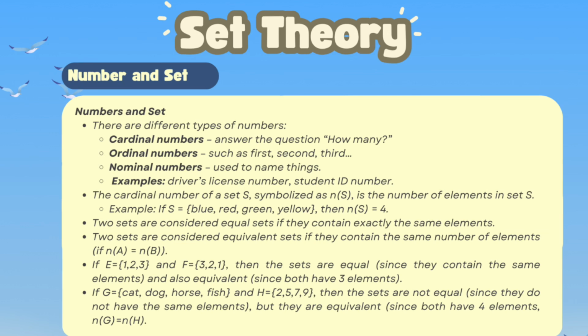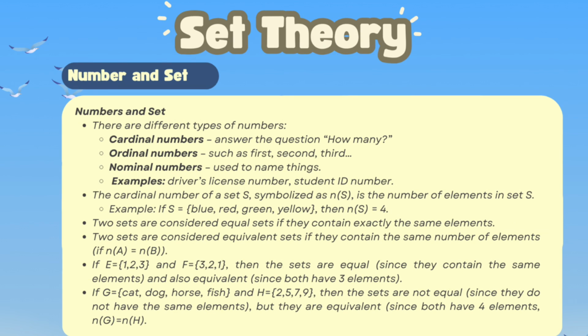Next, the cardinal number of a set S, symbolized as n(S), is the number of elements in set S. Example: if S equals {blue, red, green, yellow}, then n(S) equals 4.